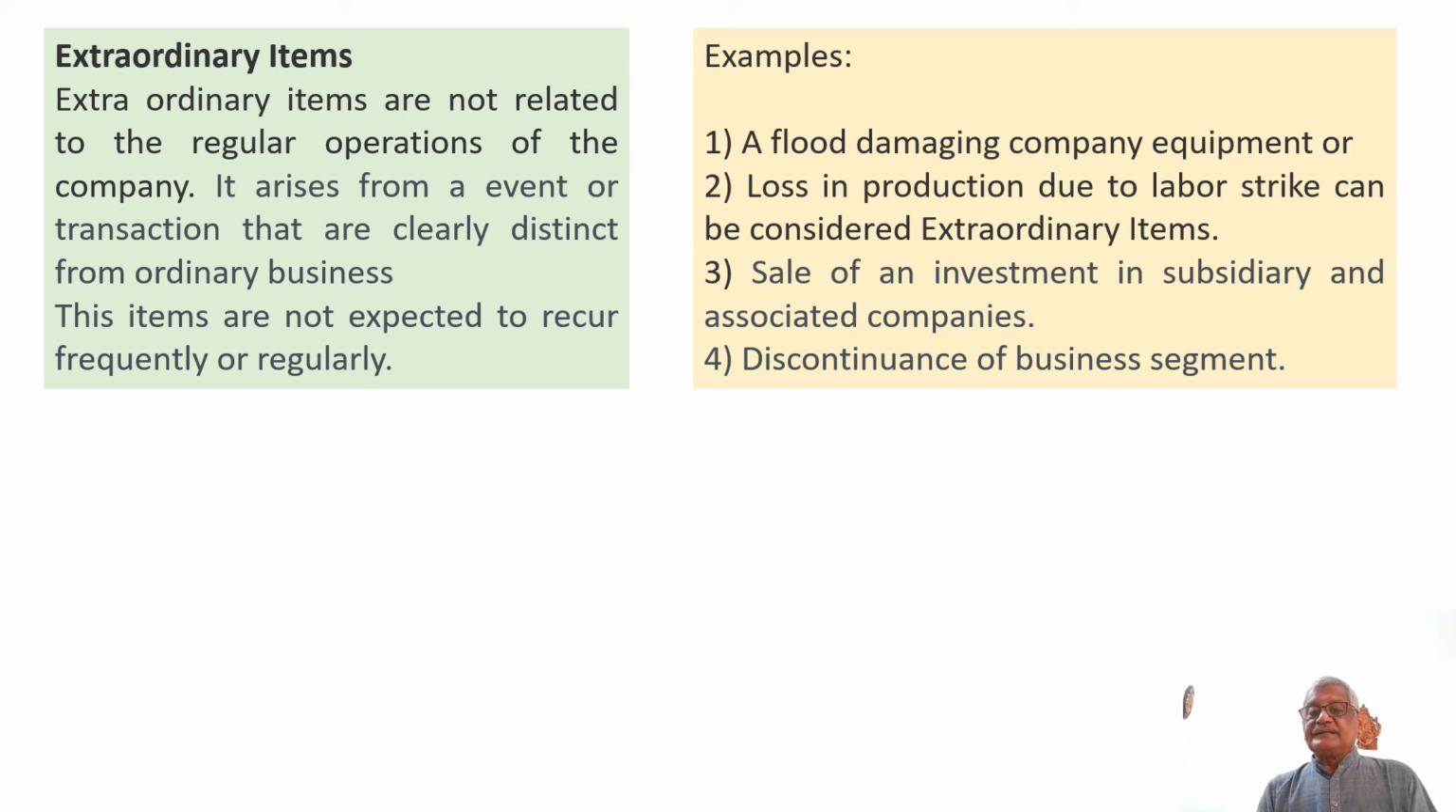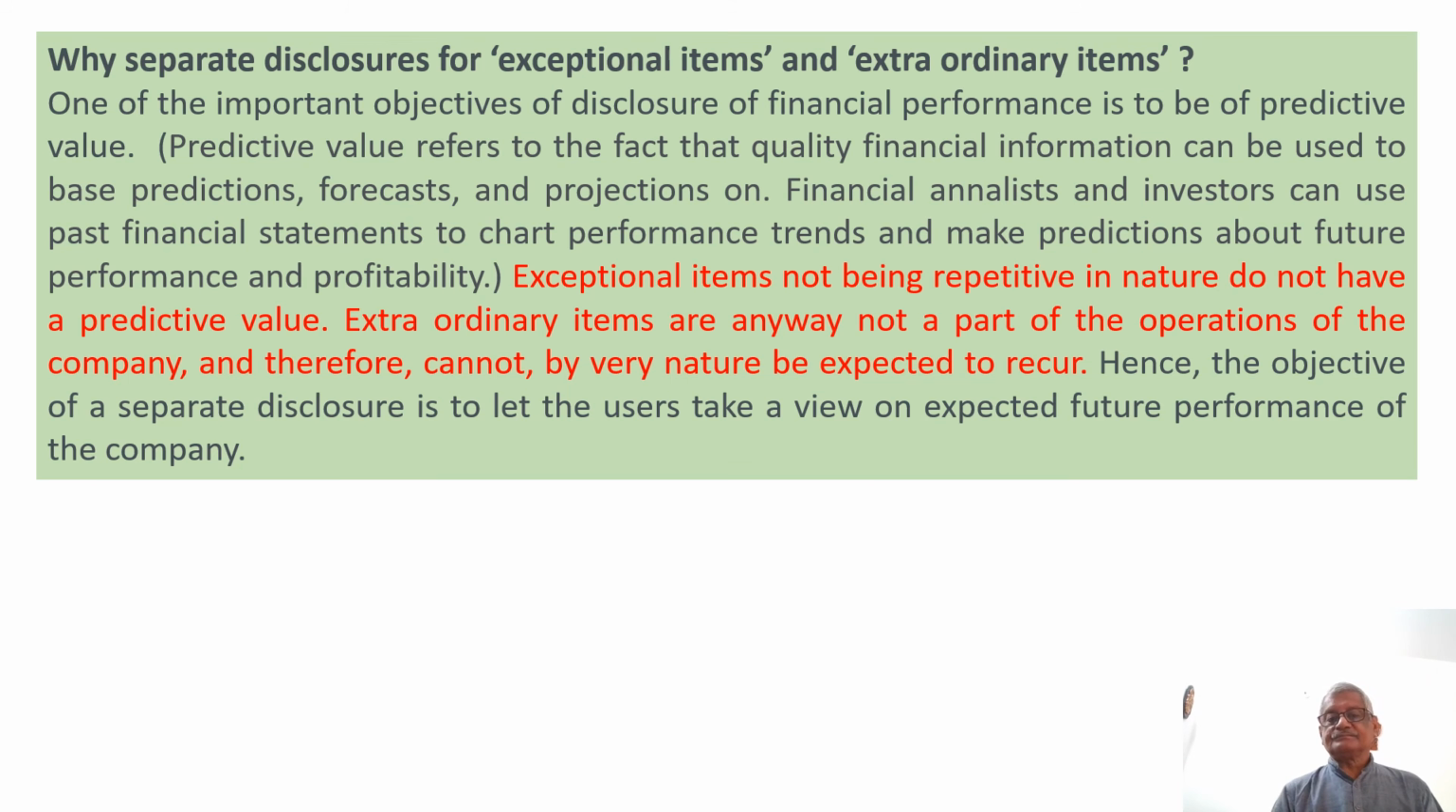Say for example, a flood damaging company equipment, or a loss in production due to a labor strike, can be considered as an extraordinary item. Sale of an investment in a subsidiary or associated company, or discontinuance of a business segment. I have different business segments under the same name in the company, and I am discontinuing one segment. So that could be an extraordinary item.